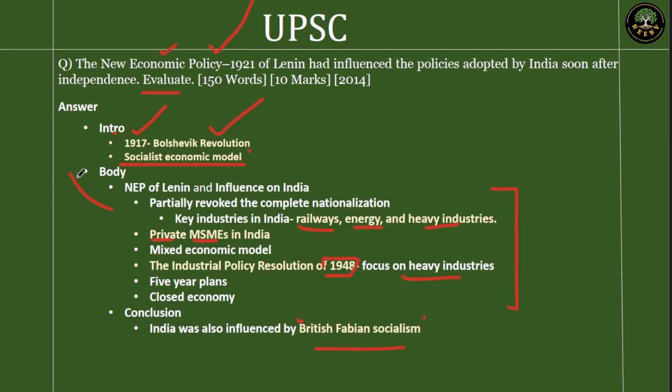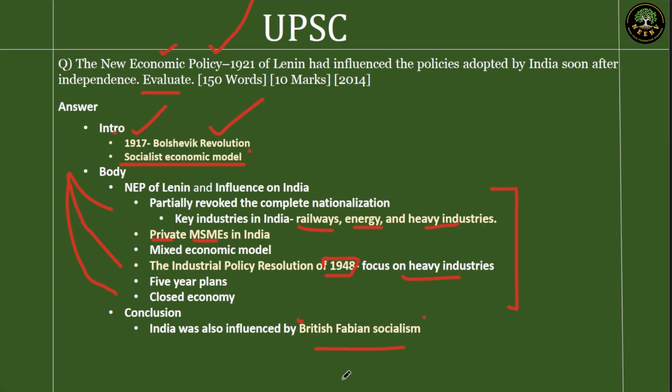Next up is 5-year planning, something that we adopted from USSR. The idea of closed economy. Indian economy was not completely closed, but closed. We didn't have a floating exchange rate until the 1991 Gulf crisis. Our economy was not very open. So all these things are influenced by Lenin's NEP.